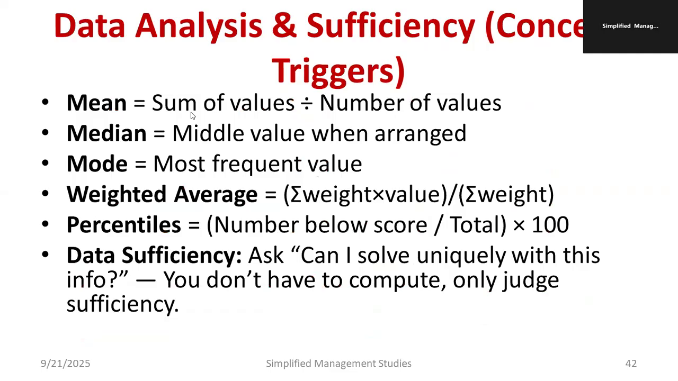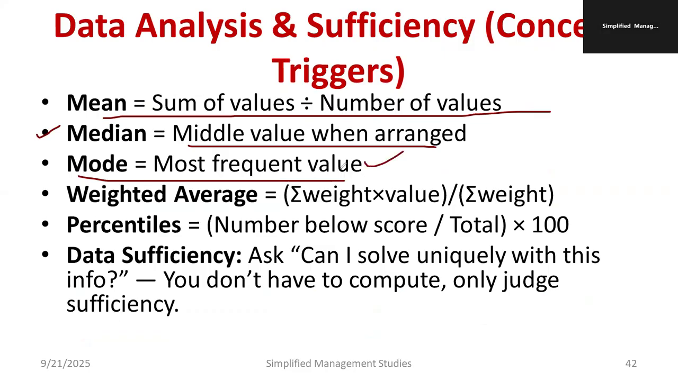Similarly, data analysis and sufficiency, that is another important thing. You should understand about the basics of statistics. Mean is equal to sum of value divided by number of value. Sum of observation divided by total number of observation. Median is nothing but middle value when you arrange. Mode is nothing but most repeated value or frequent value. Weighted average is equal to summation of weight into value divided by summation of weight. This formula you have to remember. Percentile is nothing but number of below score divided by total into 100.